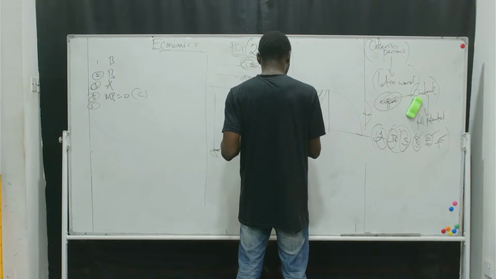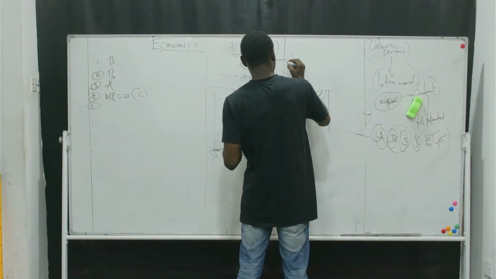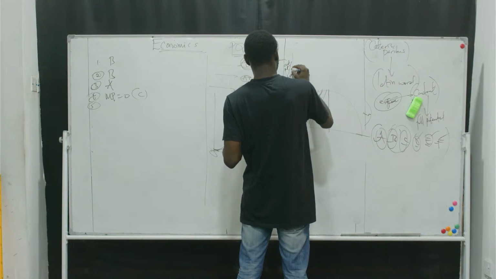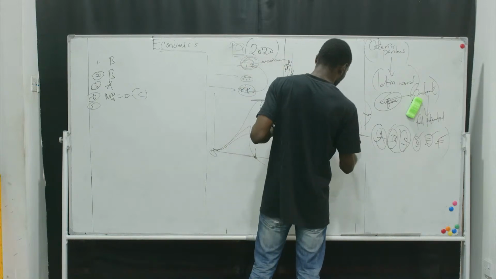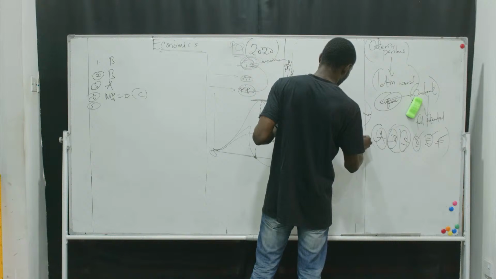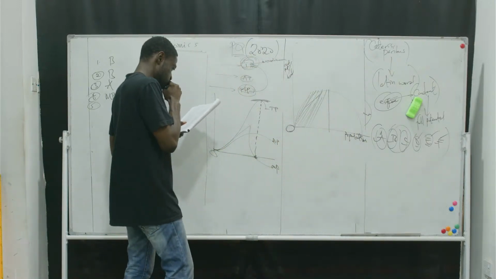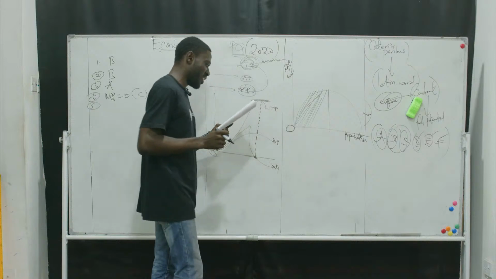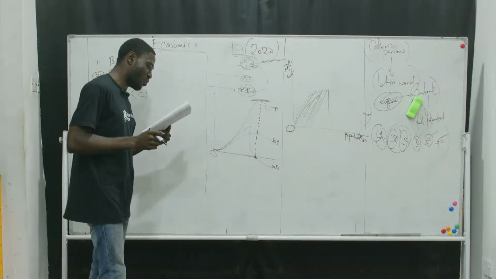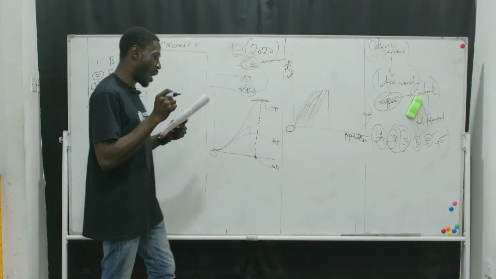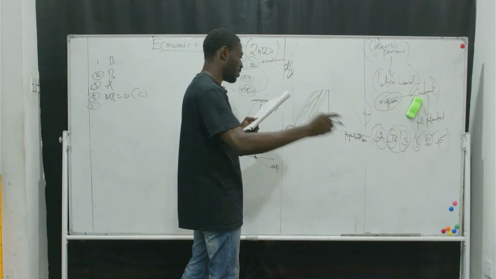Here is O. Here is output per head. Here is population. From the shaded area of the diagram above, an appropriate population policy will be to dash.